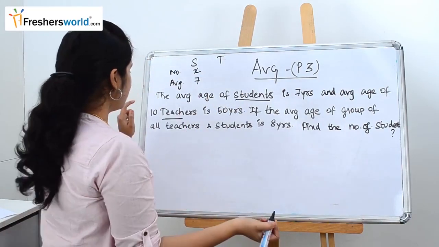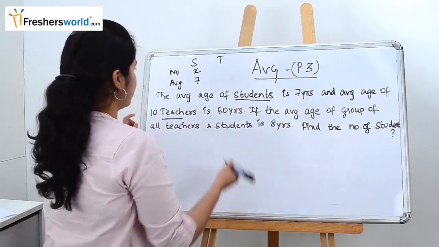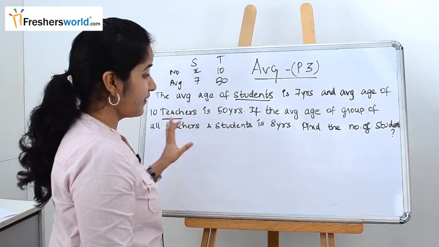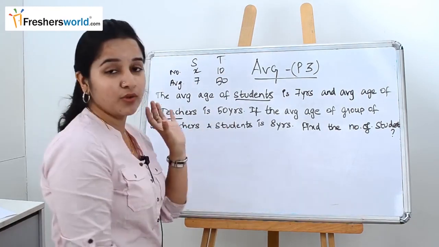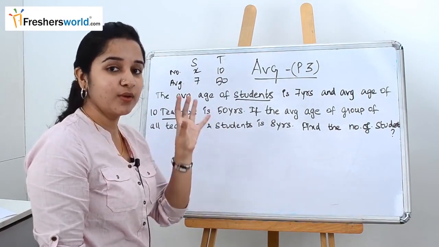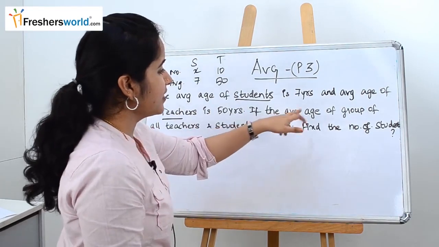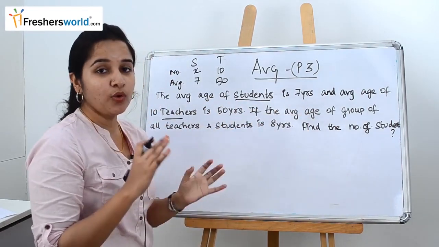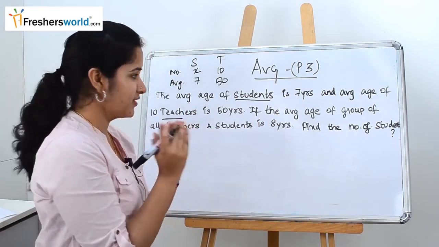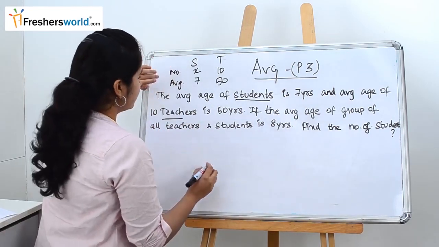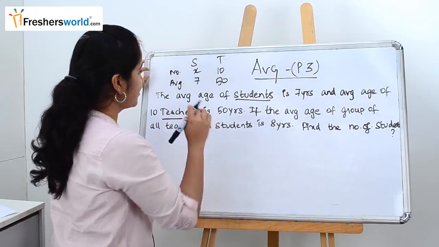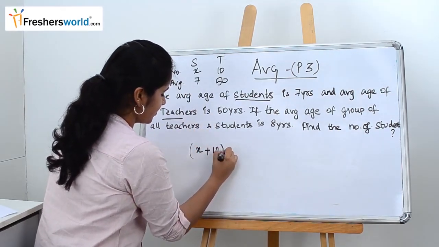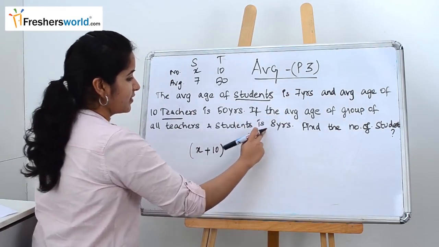Similarly, the average age of 10 teachers is 50 years, so we know both the number and the average here. For the left hand side of the equation, you should know the total number of students and teachers and their overall average. The average of both the group of teachers and students is 8 years. Here we don't know the total number of teachers and students, so let's consider this: the total number of teachers and students. We don't know the students, so we take it as x, plus 10 teachers. The overall average is nothing but 8 years.